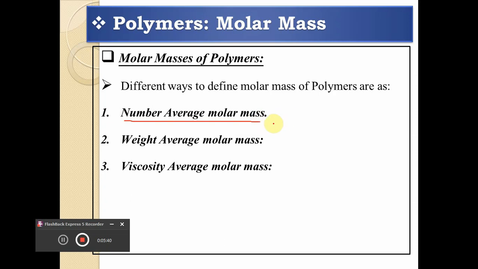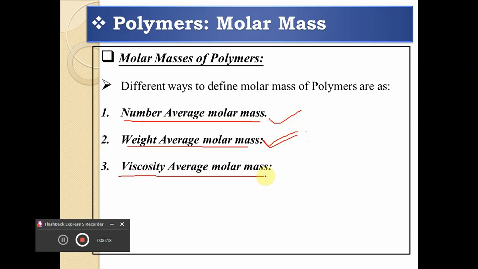Number average molar mass, because in this method the number of molecules is taken into consideration. That's why this method is called the number average molar mass. We are going to discuss each and every one in detail, one by one. The second method is called the weight average molar mass. This method is based upon the weight of the polymer, that's why it is called the weight average molar mass. The number average is sensitive to the number of molecules rather than their size, while this method depends upon the weight of the polymers rather than their number.